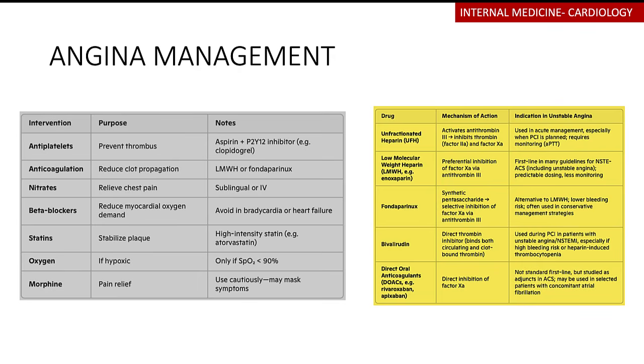Fondaparinux is a synthetic pentasaccharide that is going to be a selective inhibitor of activated factor 10, and it also works through antithrombin 3. It can be used as an alternative to low molecular weight heparin. It has a lower bleeding risk profile, and often we use it when we are doing conservative management strategies. Bivalirudin is going to be a direct thrombin inhibitor, so it's going to be binding to both the thrombin which is free or circulating, as well as the thrombin which is bound.